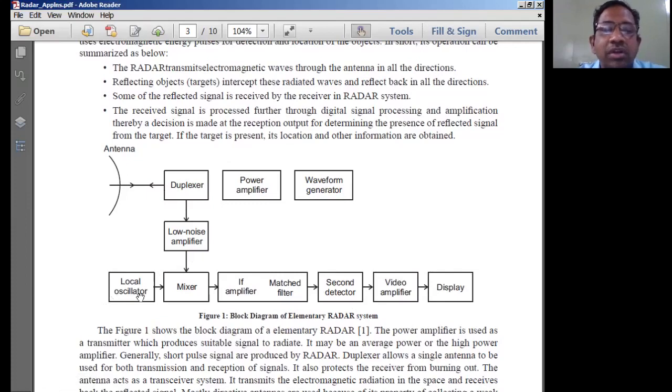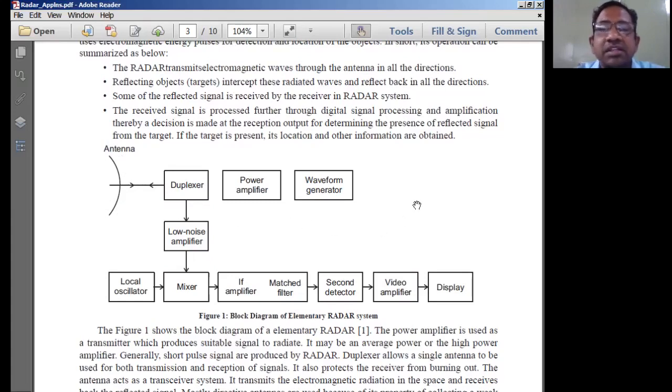We have the local oscillator, mixer stage, IF amplifier stage, matched filter, detector stage, video amplifiers, and display units. So here we are combining the receiver and the transmitter by using the duplexer, and the signal from the duplexer is communicated through an antenna. A single antenna is used as both transmitter and receiver here.